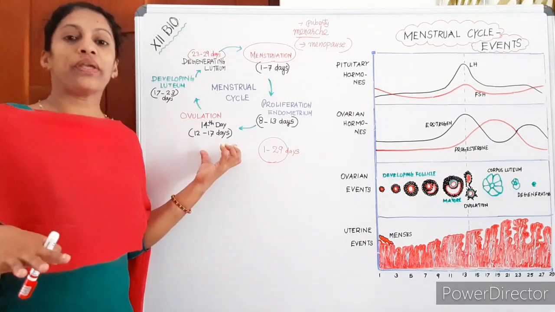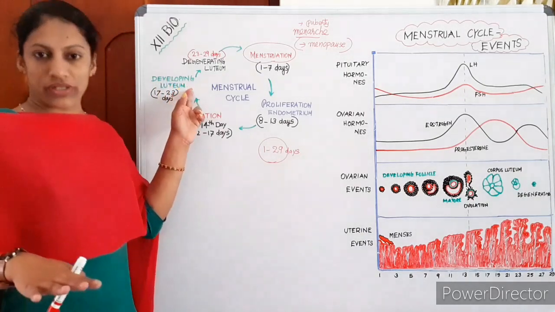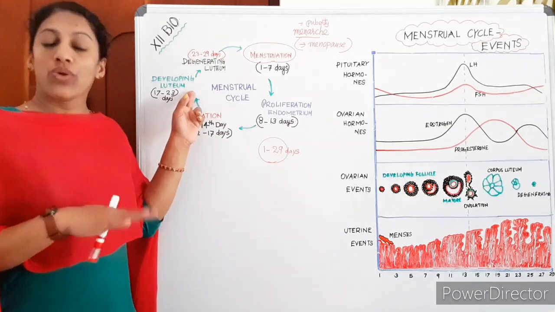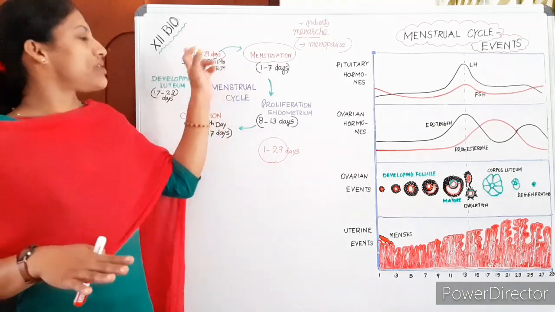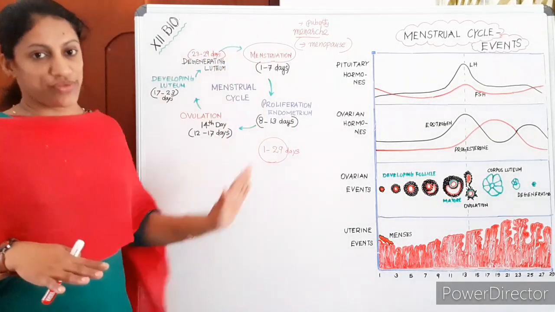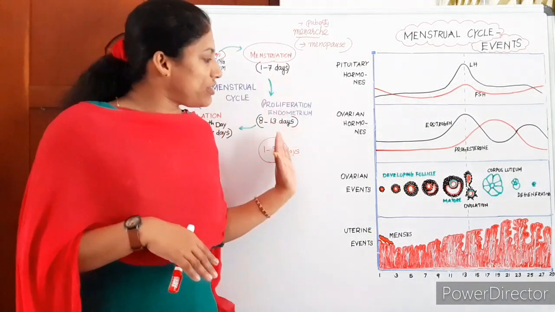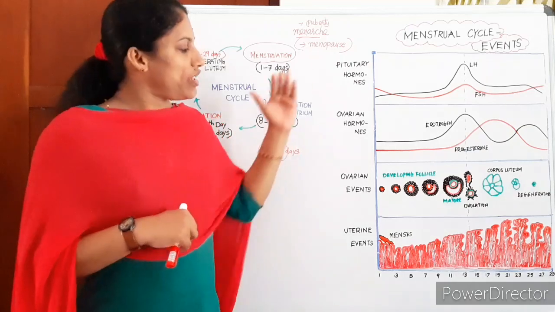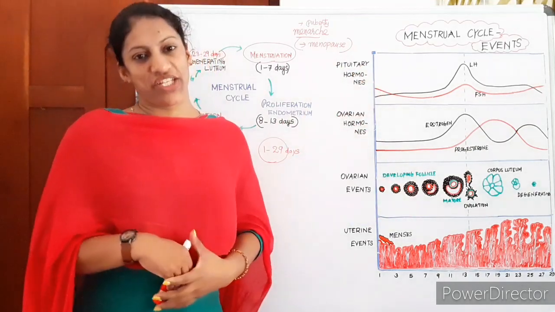After the ovum is released, the remaining follicle turns into the corpus luteum. Then the phase is the luteal activity phase. Then this luteum gradually degenerates, so this is the degenerating luteum phase. Then this cycle continues. Just keep this in mind. And if all these things are somewhat clear, we will elaborate it with the help of this graph representation.